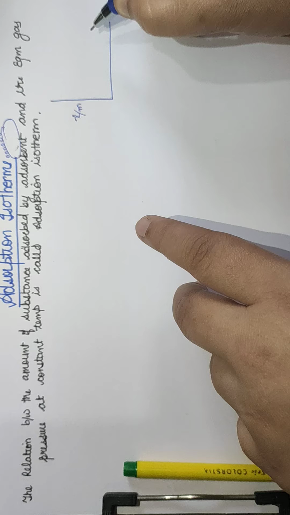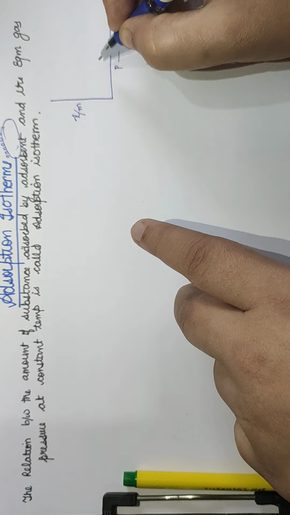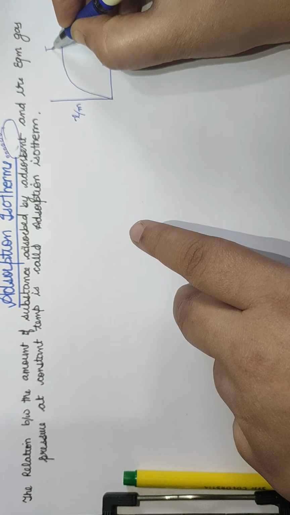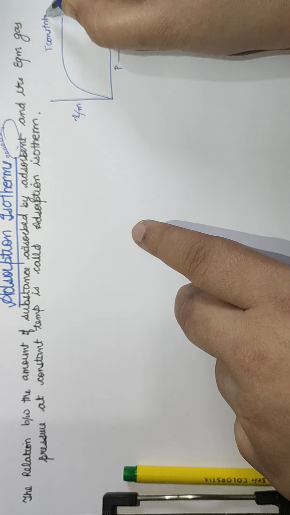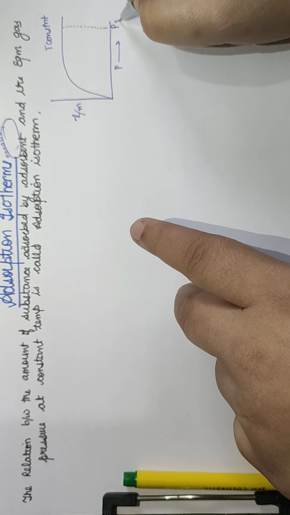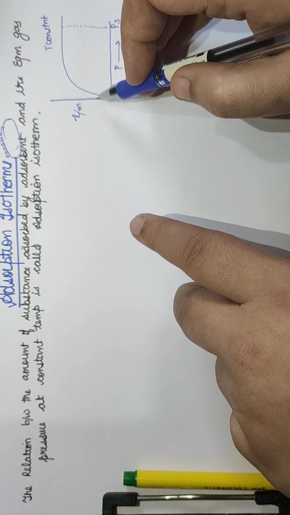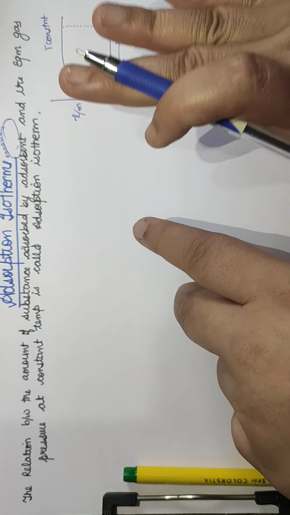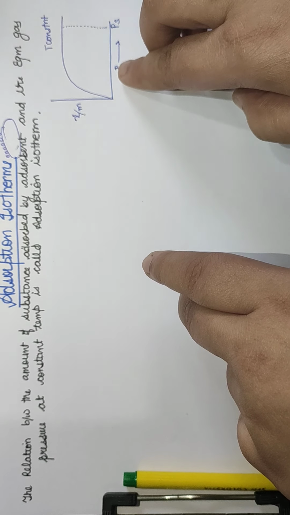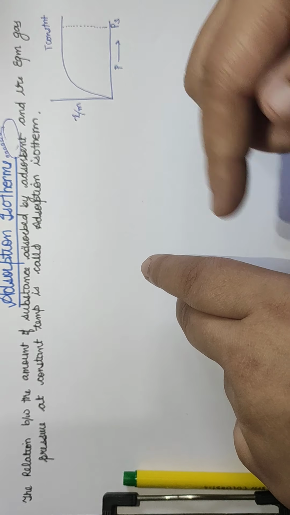So it is basically x upon m, that is the extent of adsorption, and the pressure at a constant temperature. So if I have T as a constant, right? The pressure which would be obtained would be a saturated pressure, because when adsorption is happening, if I apply pressure, the extent of adsorption will increase. Extent of adsorption means, the surface is there, and if I pressurize the gas over it, the amount of gas would be adsorbed. But once the surface is full, ultimately it has reached a saturated pressure, meaning no more adsorption can be done.